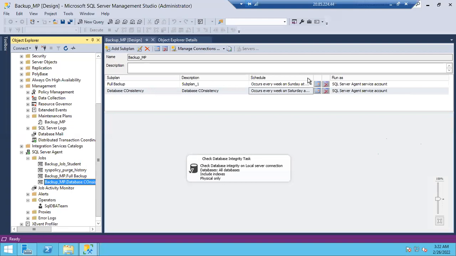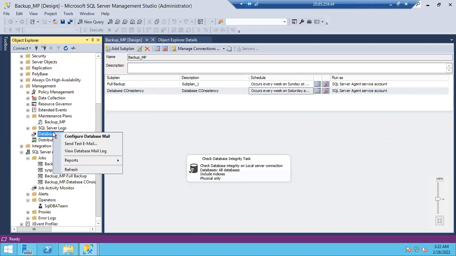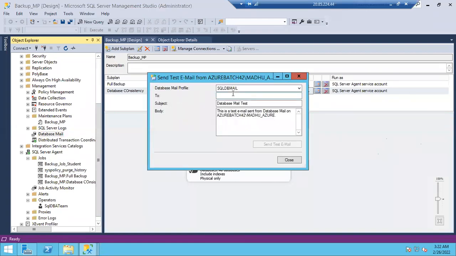If you want to send an email, first of all, you should have a Gmail account. That is your database mail. Database mail will help you send emails, but to whom do I have to send an email? Your operator. You have to create an operator, and based on the operators, it will send an email. If you want to send it manually, you can also do that. Right-click database mail, and to whom you want to send, you simply give the email ID here.